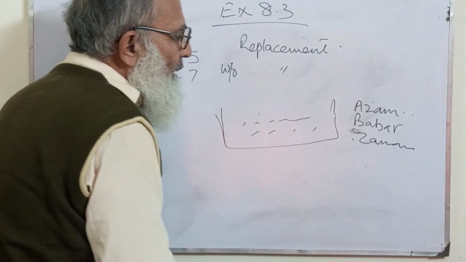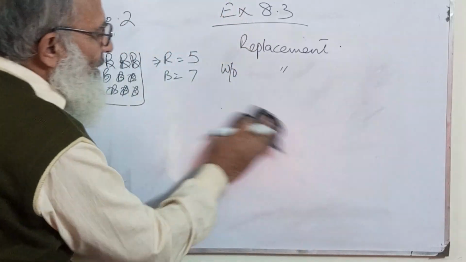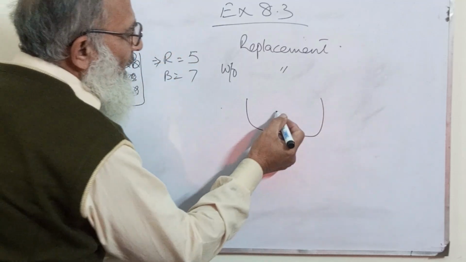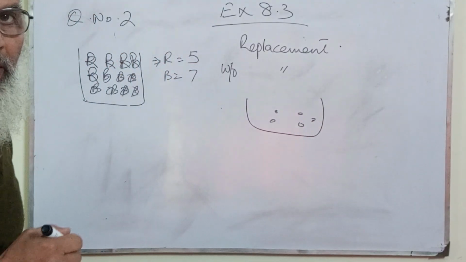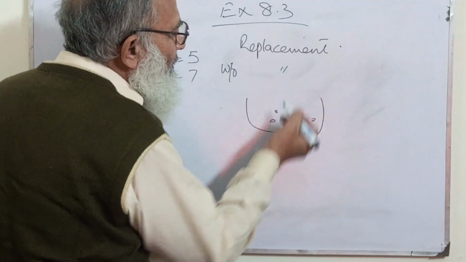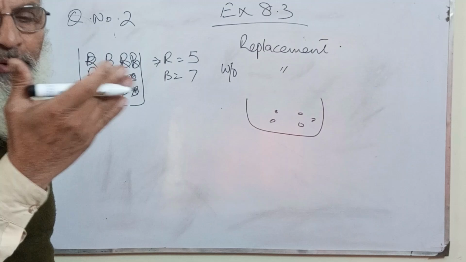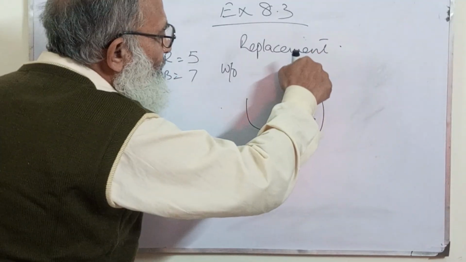But for example, if there is another scene, again with balls or whatsoever it is, you are picking one item out of it. You just see that item, and after using it, you just put it back.